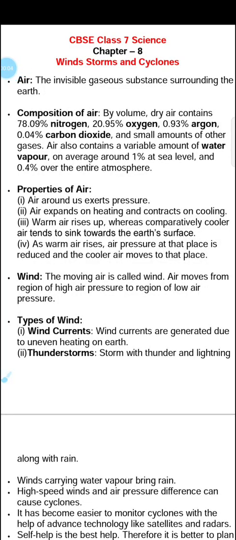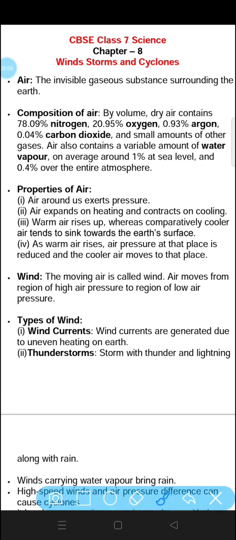Today we are going to study a new chapter of 7th standard, that is wind, storms and cyclones. So first of all we will start with air. What is air and what is it made up of? Air is basically a mixture of gases, and it is also invisible. We cannot see air in the surrounding.